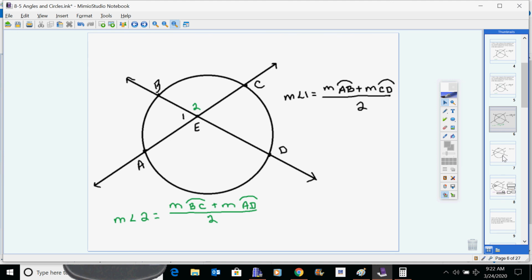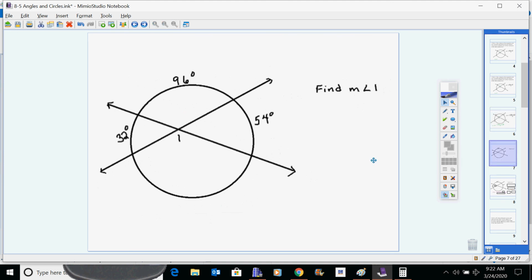So let's look at a problem. If you need to pause to sketch it out, you can do that. We're trying to find angle 1. We're not actually given this arc over here, so we're going to have to do a little bit of finagling to get there, but you can do it. I'm going to bring up my blanks so that we can work through it.